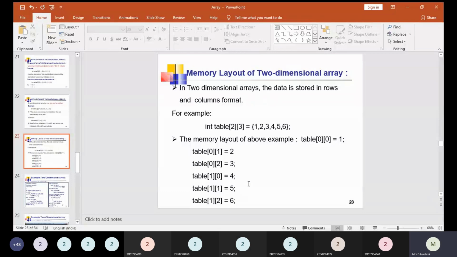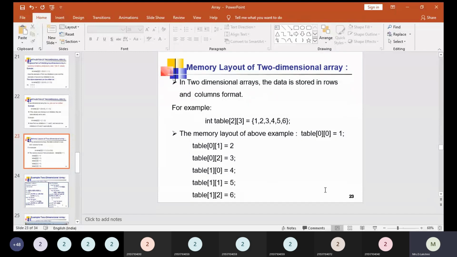The memory layout of the above example is: table[0][0] is equal to 1, table[0][1] is equal to 2, table[0][2] is equal to 3. Then table[1][0] is equal to 4, table[1][1] is equal to 5, and table[1][2] is equal to 6. In this way all the indices get some value in their memory locations.